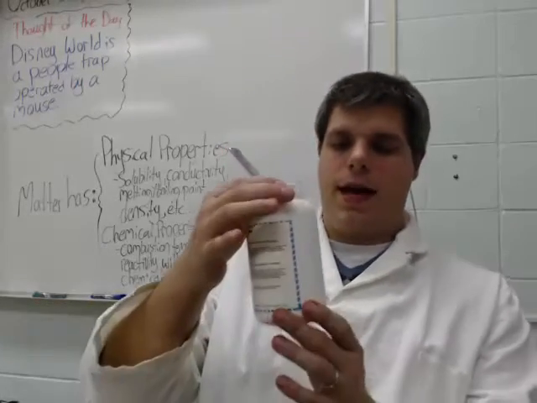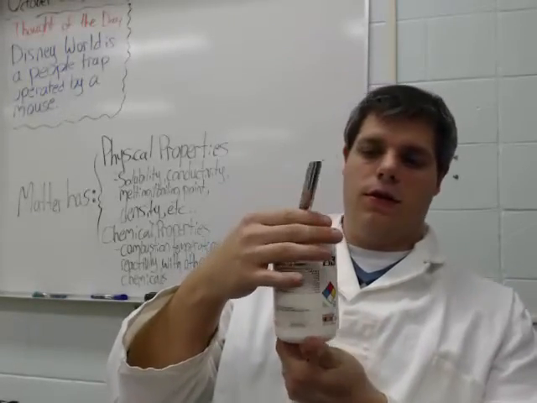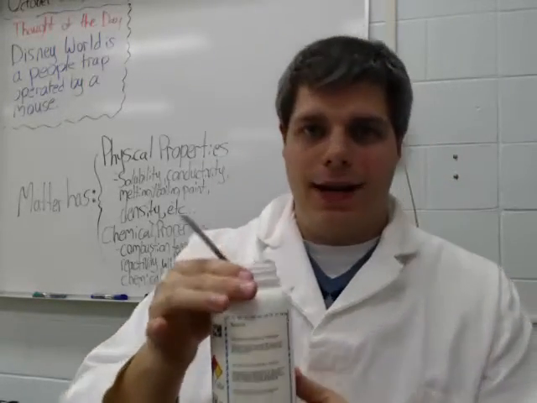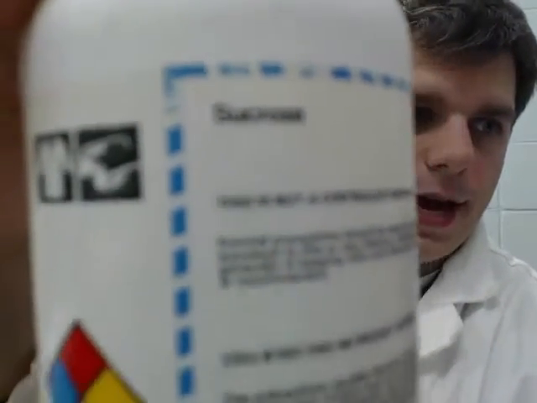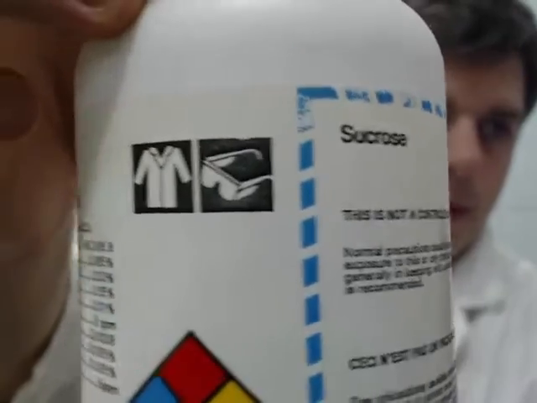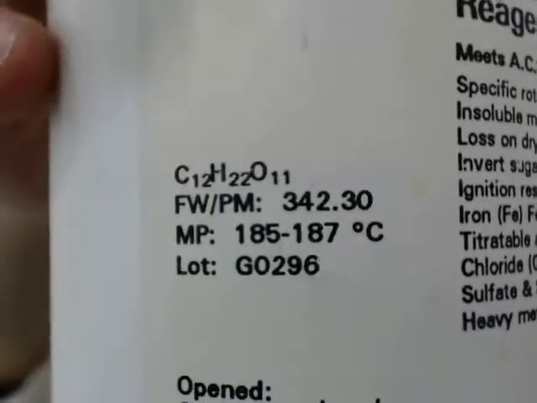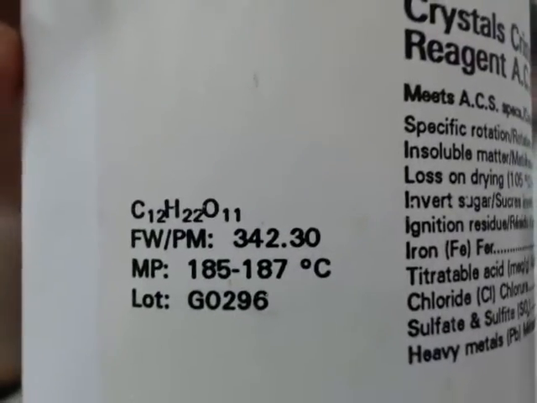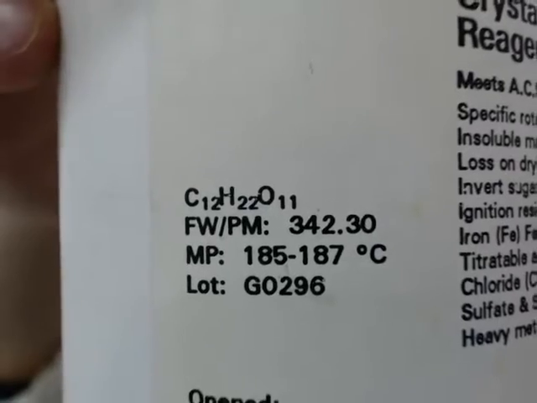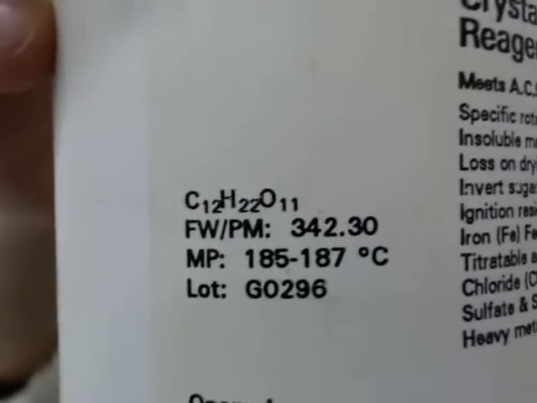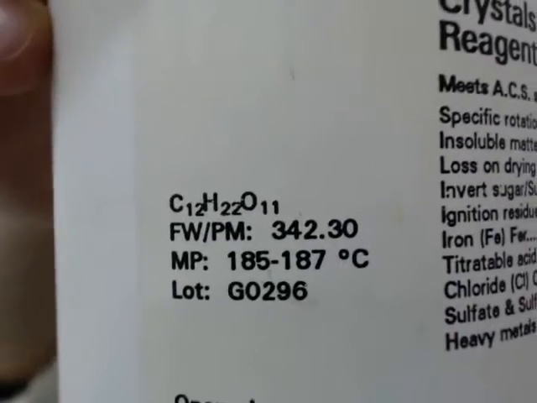So I've got this happy jar of something quite familiar to you guys. This is laboratory grade sugar, sucrose, right there. That is sugar. Sucrose is made of 12 carbon, 22 hydrogen, and 11 oxygen. So every single molecule of sucrose, the stuff you put in your coffee, at least I put in my coffee, is 12 carbons, 22 hydrogens, and 11 oxygens.